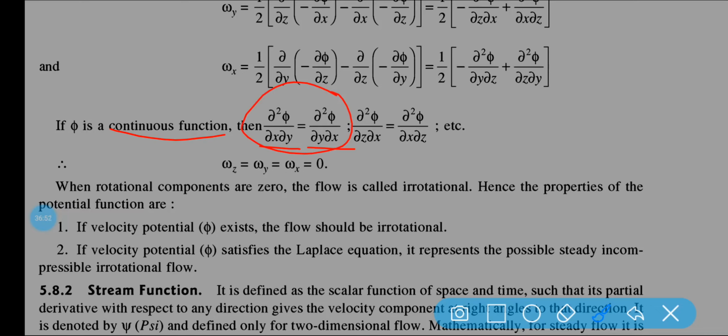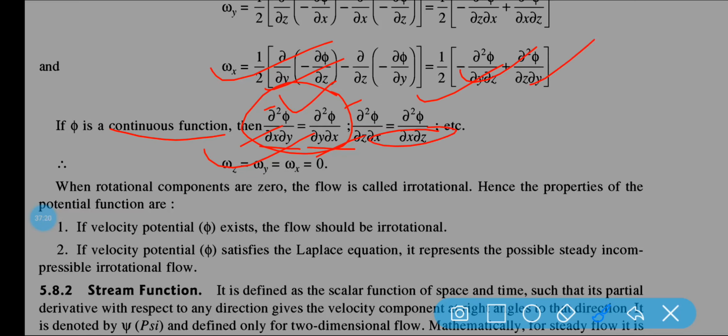So if phi is a continuous function, then this can be written as del square phi by del x del y is equal to del square phi by del y del x. For a continuous function, this is equal. So if it is equal, then all the parts will be 0, since you can see only minus and plus, minus and plus.